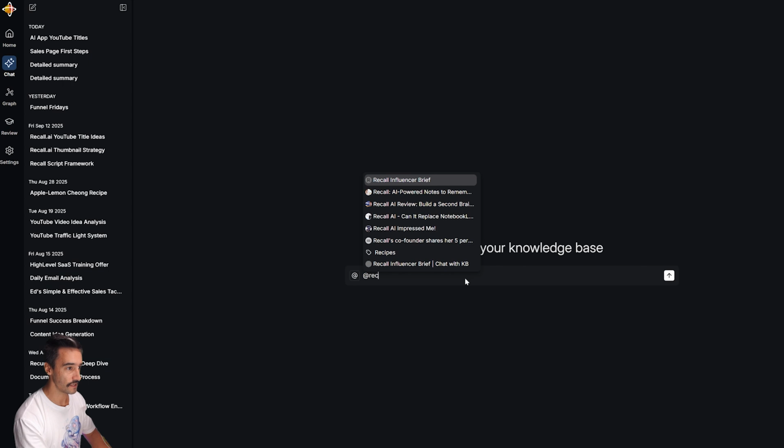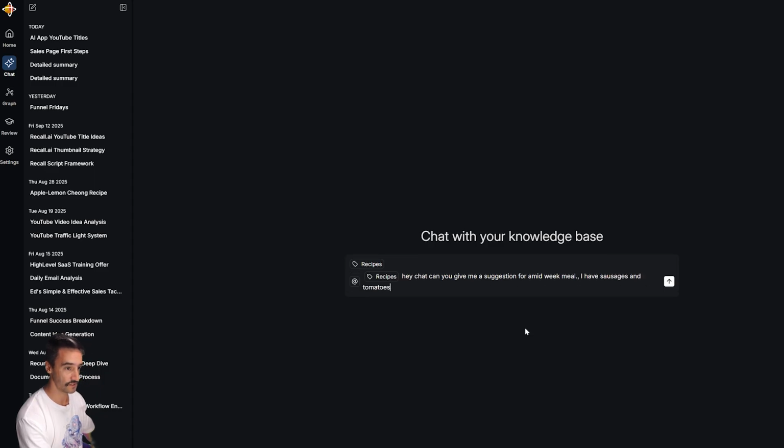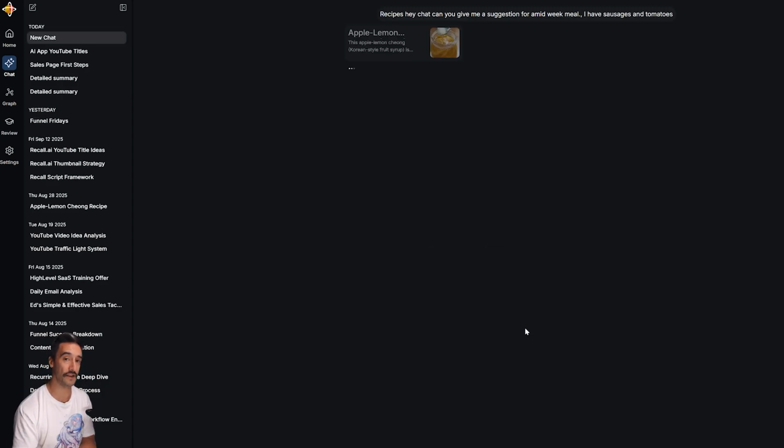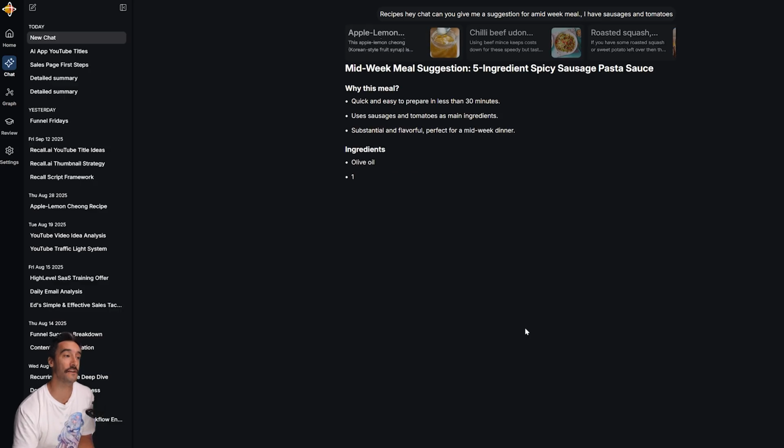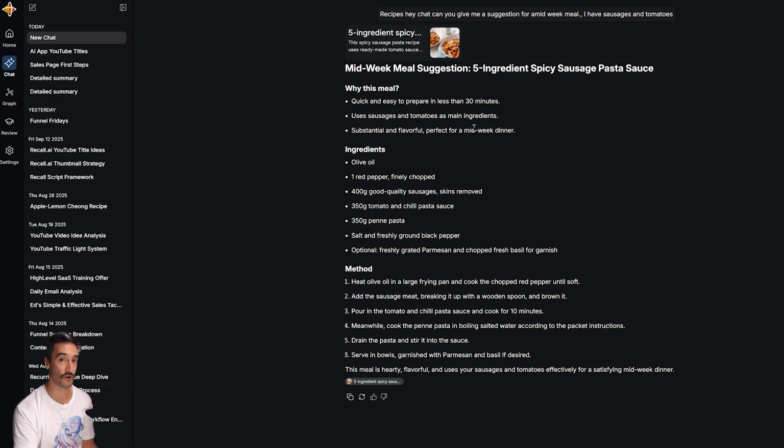I can simply tag, or select the tag function and say, hey chat, can you give me a suggestion for a midweek meal? I have sausages and tomatoes. And again, it will only pull in information to whatever I have saved. And so here it's just going to either pull in one of the recipes or have a conversation with me. Now I know I can do that with ChatGPT, but ChatGPT, in order to get specific recommendations, I would have to kind of save that article or something.